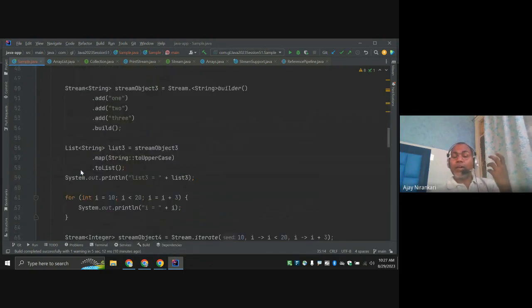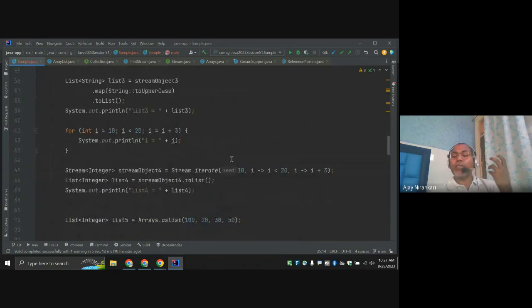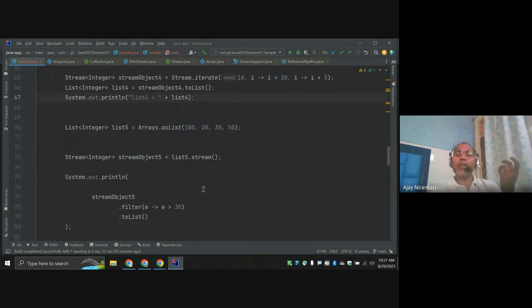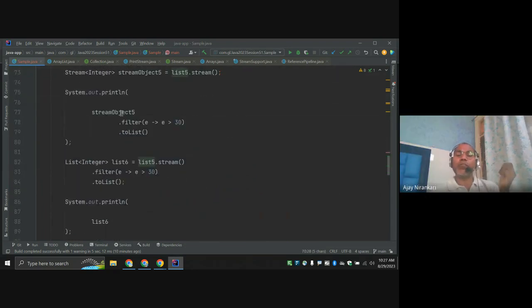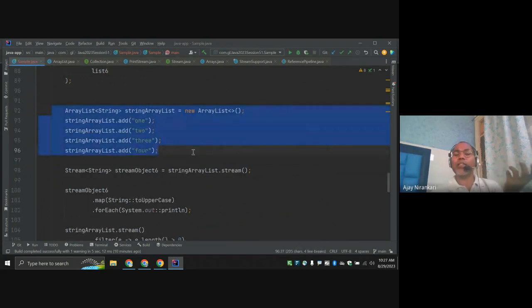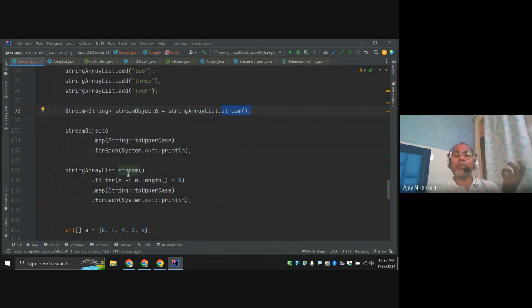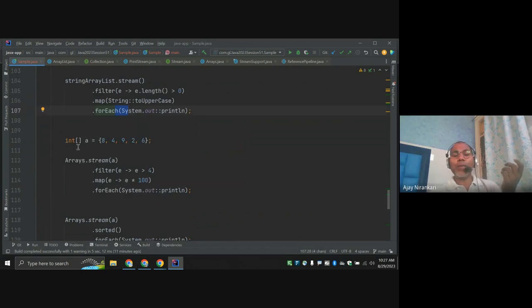Second way: these all are generators. Here we are generating 20 numbers and applying the logic. Second way, we already have a list, a collection framework. On this collection of data, we call the stream method, and that starts the stream. After the stream, you can apply filter, map, reduce, whatever. Or maybe we have an array data structure. Then you can also just pass the array data structure here, get the stream, and after that say filter, map, reduce, whatever you want.